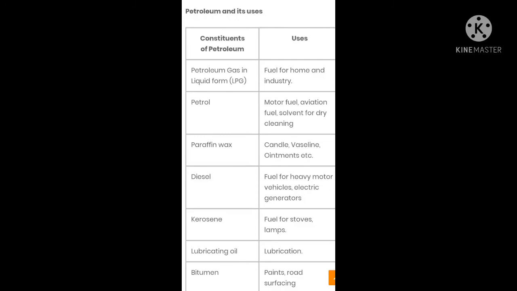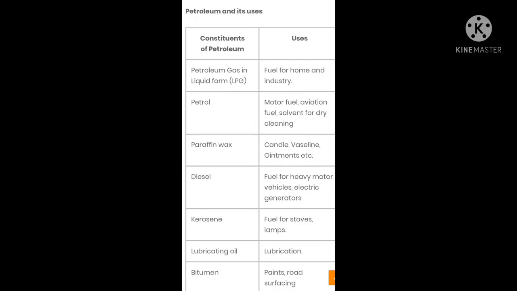It is used as fuel for homes and industries. The next one is petrol, which is used in motor fuels, aviation fuel, and as a solvent for dry cleaning. In dry cleaning of clothes, this is used as a solvent.